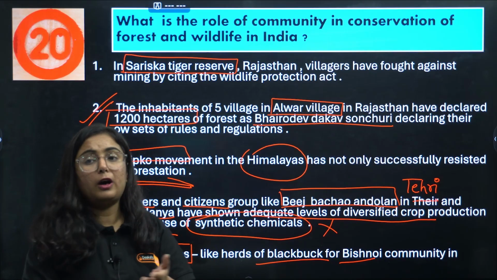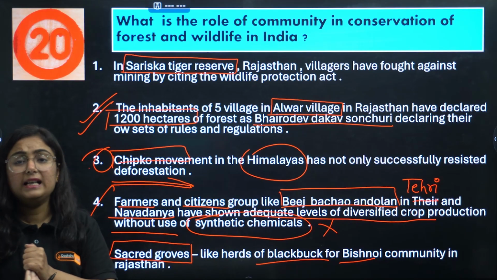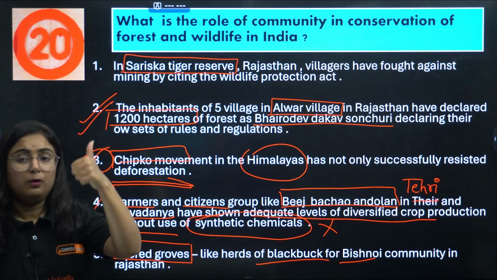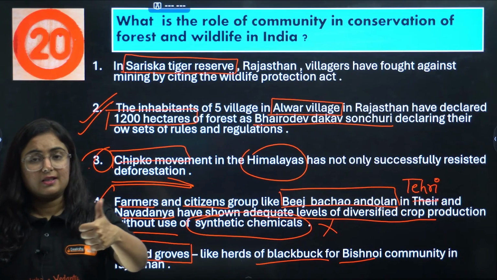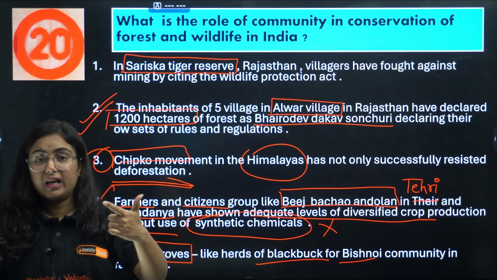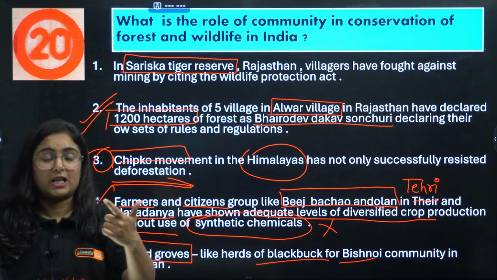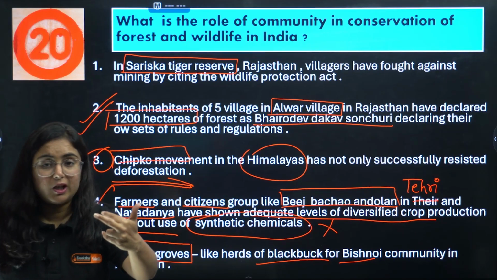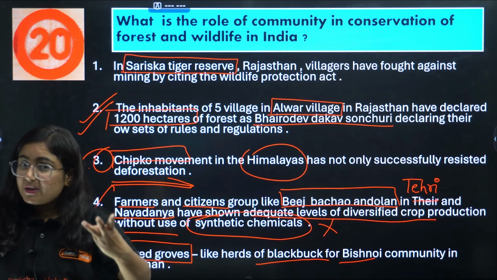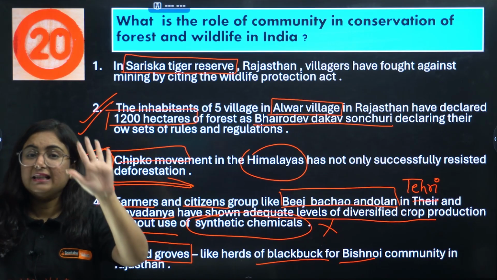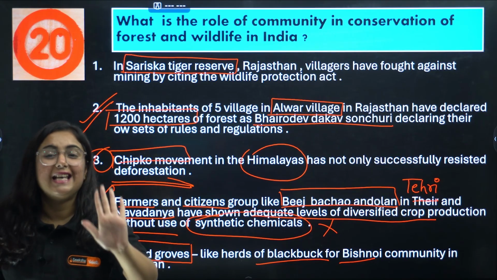What is the role of community in the conservation of forest and wildlife? Pay attention. First, Sariska Tiger Reserve. Second, Alwar district, where 1200 hectares of land was considered as protected. Chipko movement, particularly in Himalayas, Beej Bachao Andolan in Tehri, and last but not the least, sacred groves.